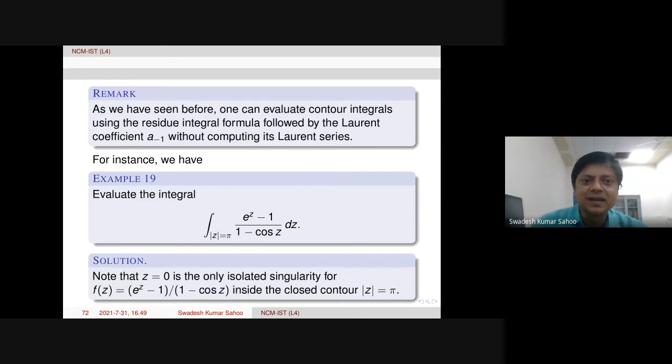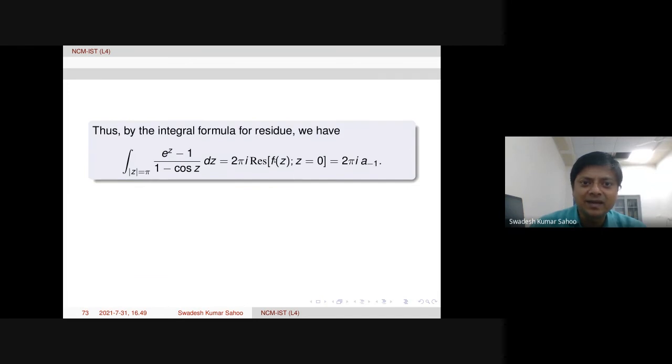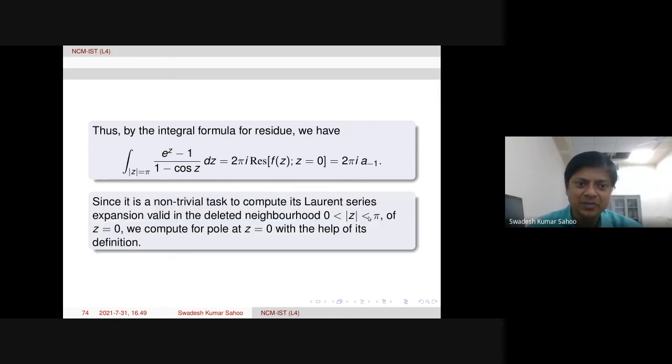Then by that integral formula for residue, this is actually 2 pi i times residue at 0, but that is 2 pi i times a minus 1. Then what is a minus 1? We need to compute. And residue we can compute, but if we think of Laurent series expansion, it is actually a non-trivial task to compute its Laurent series expansion.